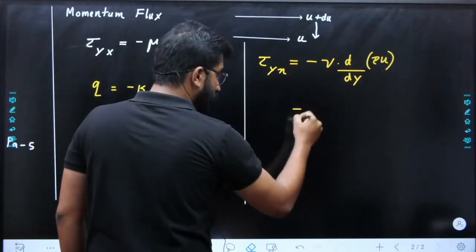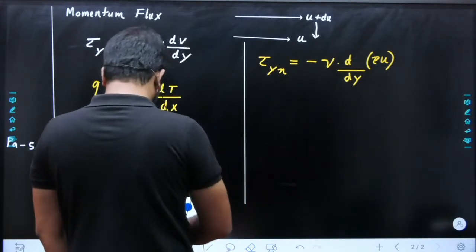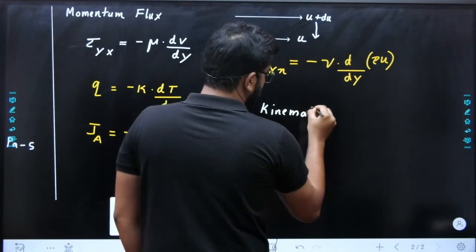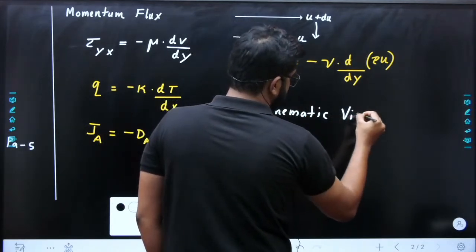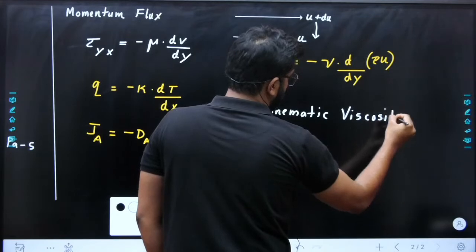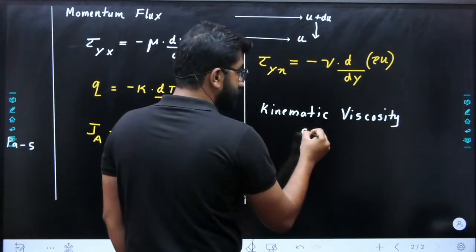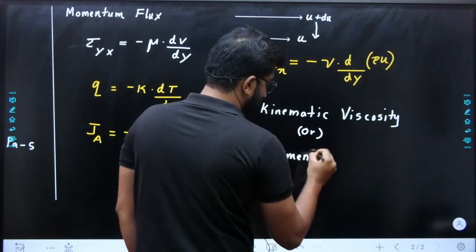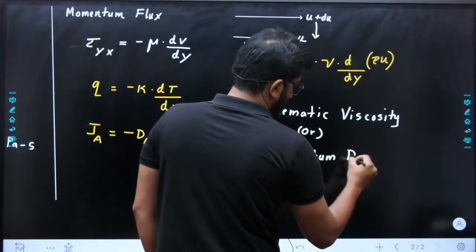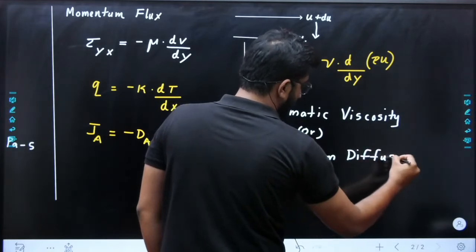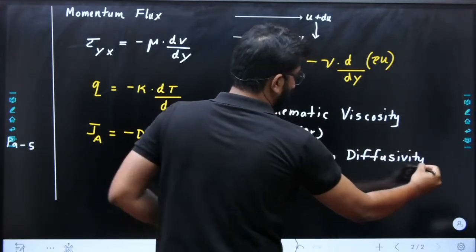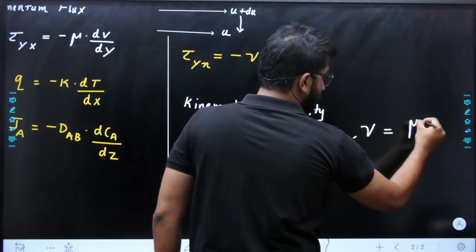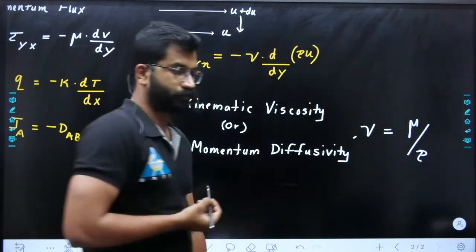So let me write it clearly, for those who are having confusion. Kinematic viscosity, or this is also known as momentum diffusivity, which is denoted by nu. Equation is mu divided by rho.